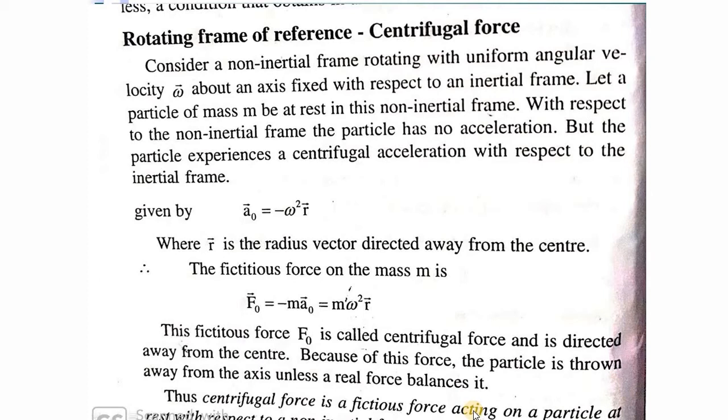If this motion is observed by a man standing in an inertial frame, then there is a pseudo force, and such a force is known as the centrifugal force, represented by m omega square r. So this is the first pseudo force, and this is observed for a particle at rest in a non-inertial frame.